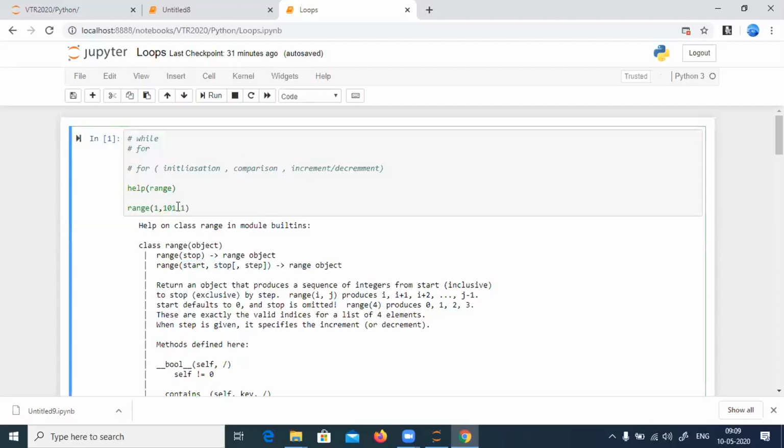That means 1, 2, 3, 4, 5, 6, 7, 8, 9, 10, till 100. It won't take 101; it goes till 100. Every time it steps by 1: 1, then 1 plus 1 is 2, 2 plus 1 is 3, 3 plus 1 is 4. It works like that.